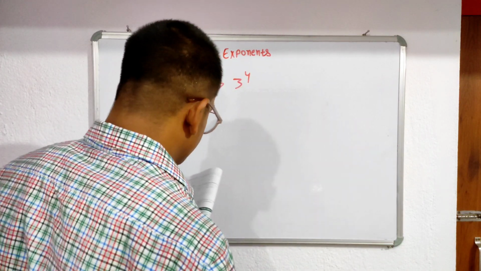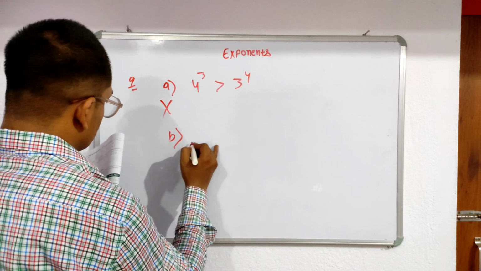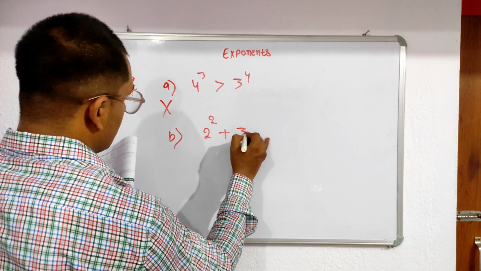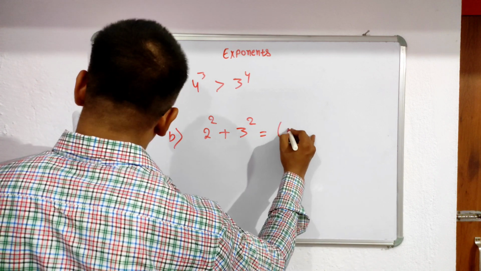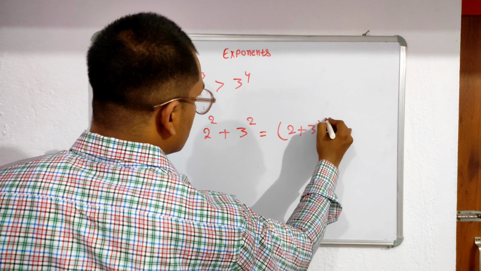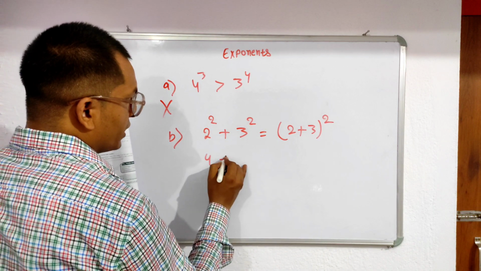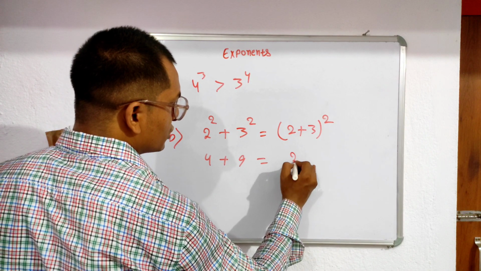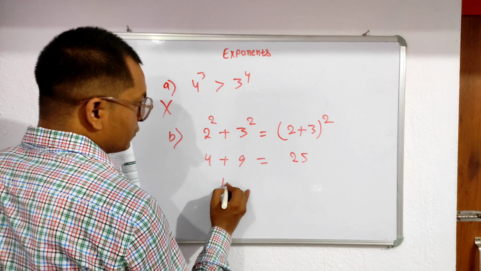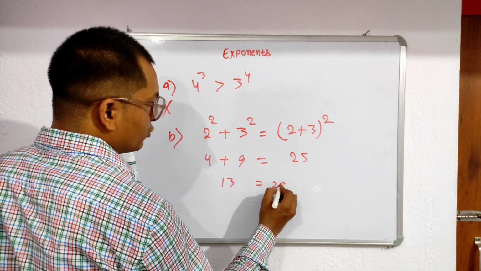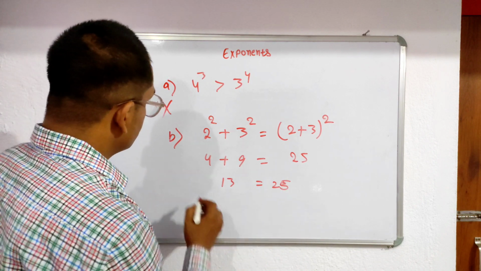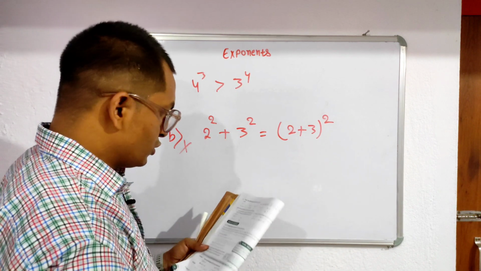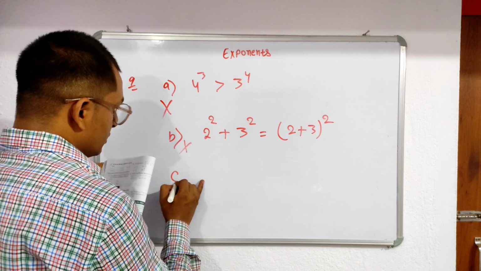Come to the next option. 2 to the power 2 plus 3 to the power 2 equals (2 plus 3) to the power 2. So here 4 plus 9 equals 5 to the power 2, which is 25. Or 9 plus 4 is what? 13 and 25. Is it equal? Not equal. So this option is also false. Clear?